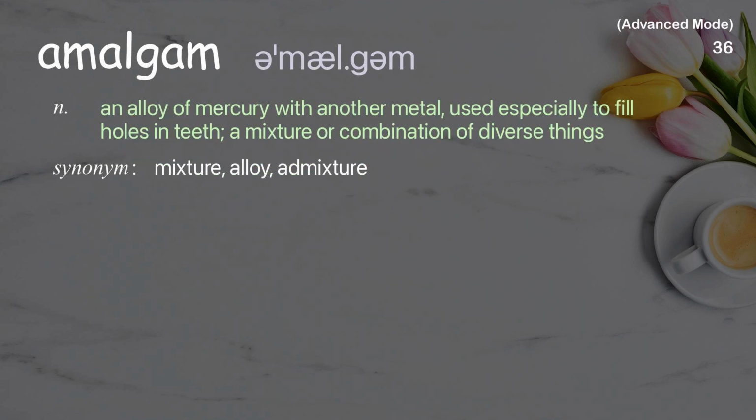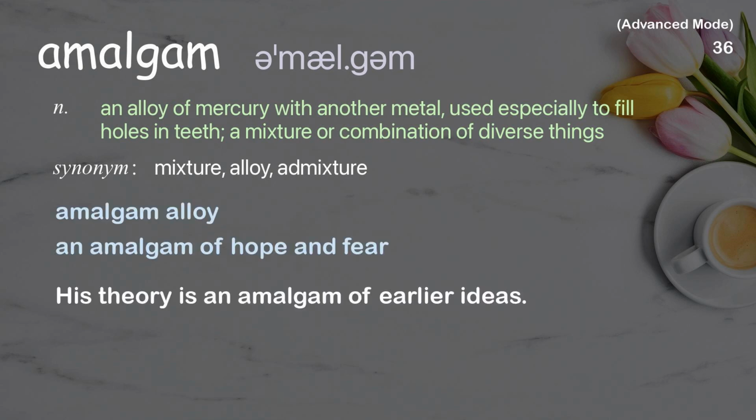Amalgam. An alloy of mercury with another metal, used especially to fill holes in teeth, a mixture or combination of diverse things. Examples: Amalgam alloy. An amalgam of hope and fear. His theory is an amalgam of earlier ideas.